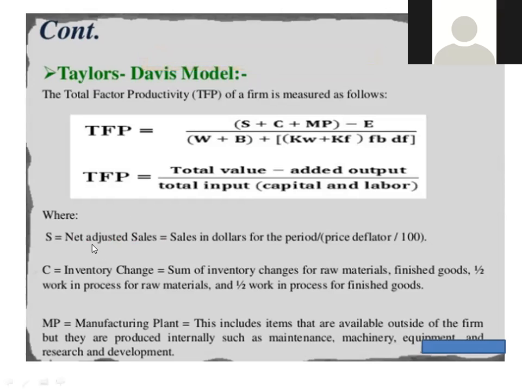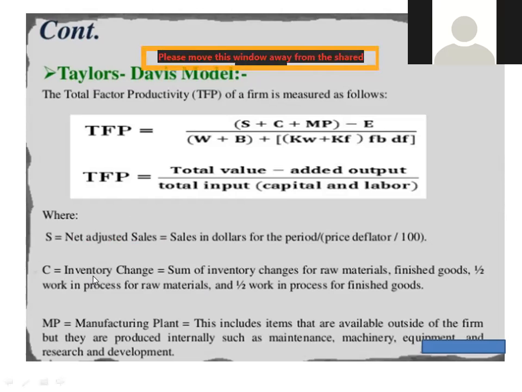So where S is what? The net adjusted sale in dollars for the period or price deflator upon 100. Now what is C? C is the inventory changes, the sum of inventory changes for raw material, finished goods, work in progress for raw material and work in progress for the finished goods. MP is nothing but the manufacturing plant.